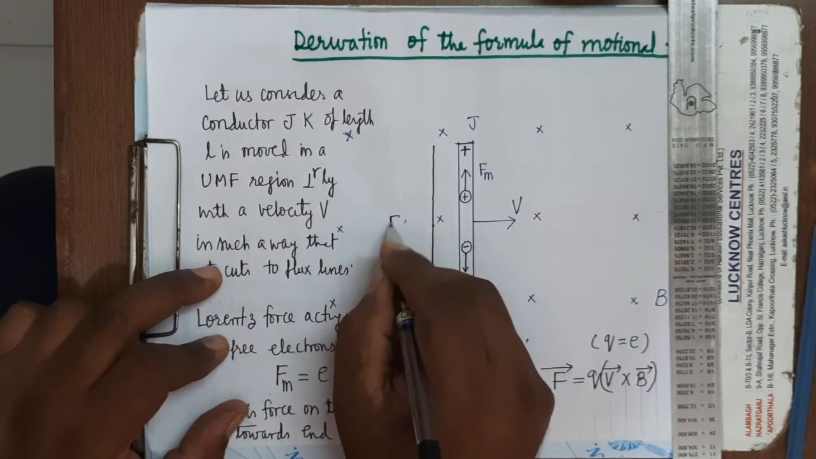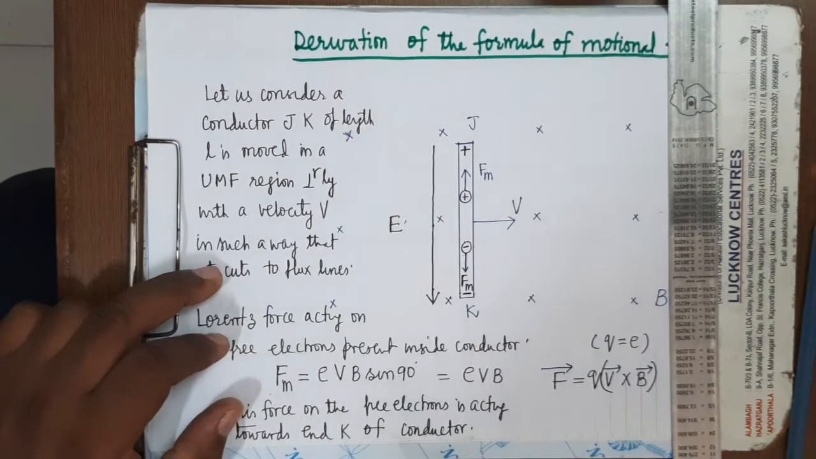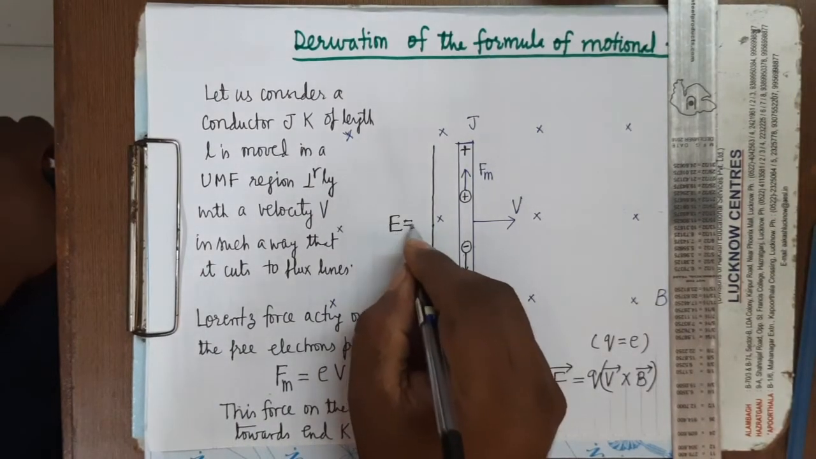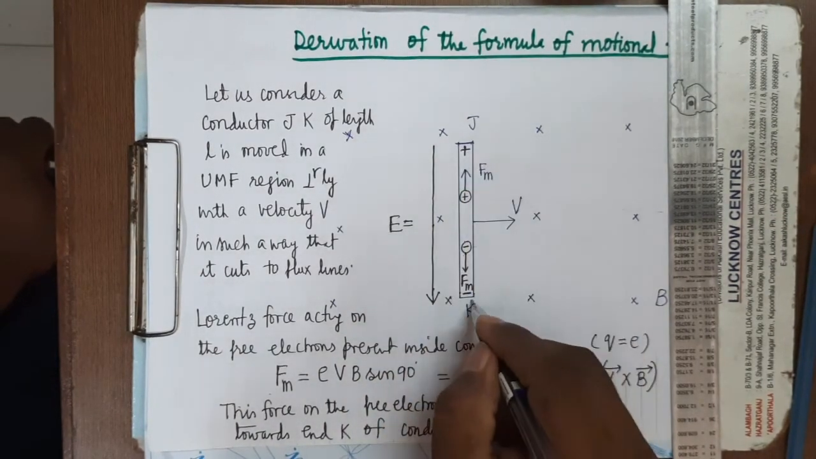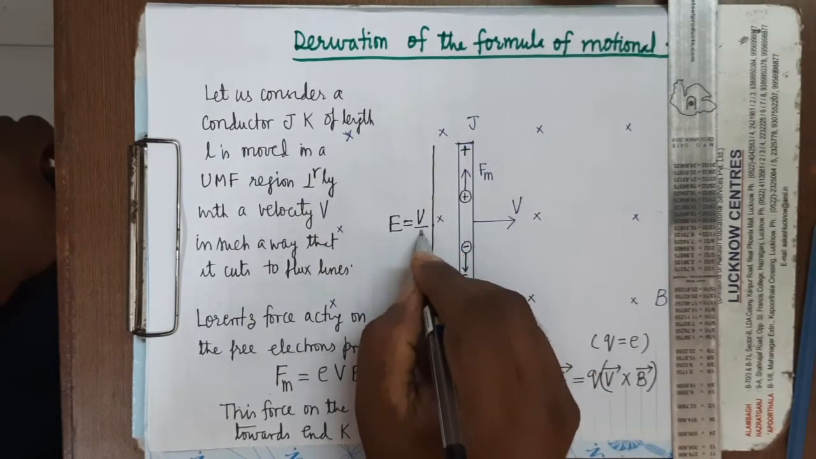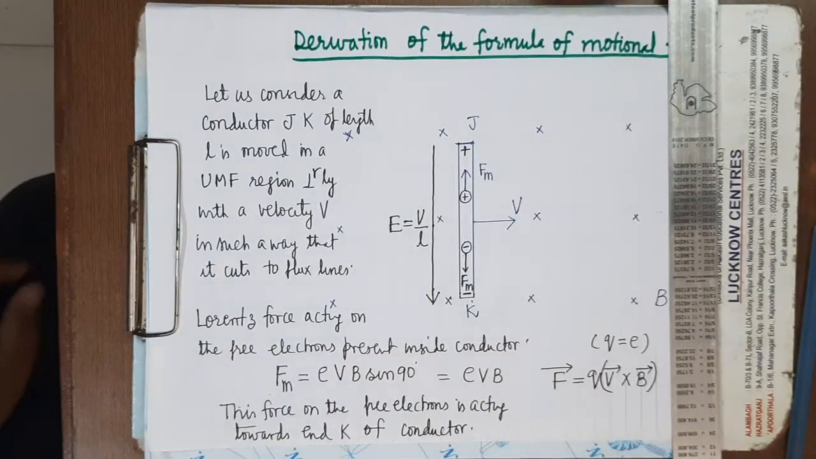From J to K. It's clear? Now see here. As we know, electric field E equals potential difference divided by length, because electric field intensity is the potential gradient. We know electric field intensity is equal to the potential gradient.